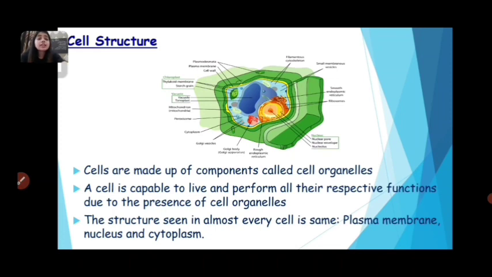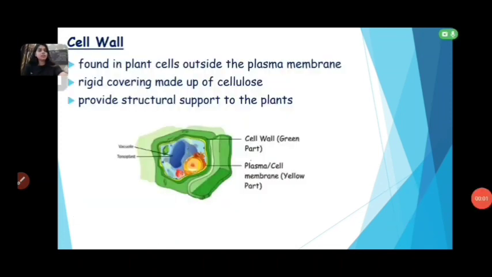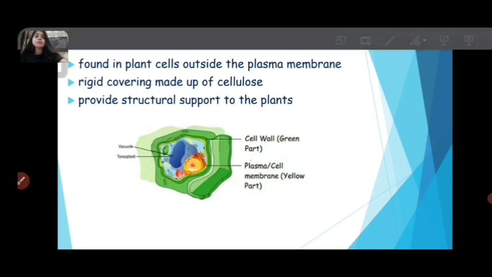What are cell structures? Cells are made up of components called cell organelles. Now, the cell wall. The cell wall is found in the plant cell, outside the plasma membrane. The cell wall is not found in the animal cell. Remember that. It is a rigid covering made up of cellulose and provides structural support to the plants.